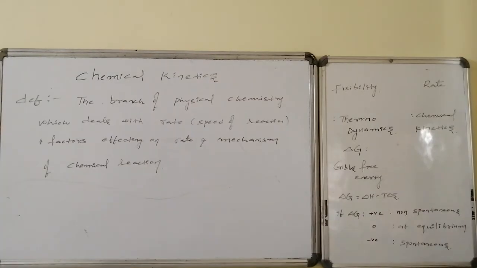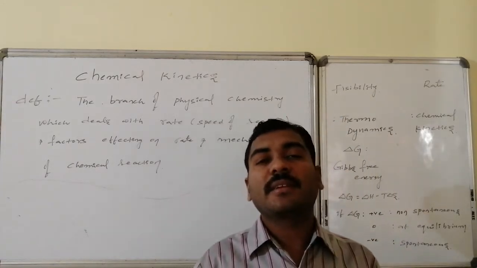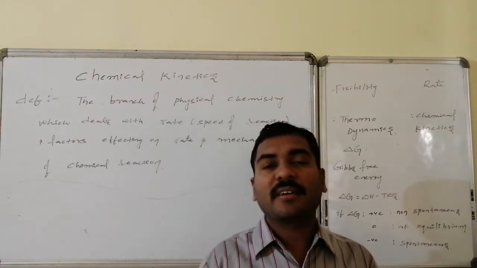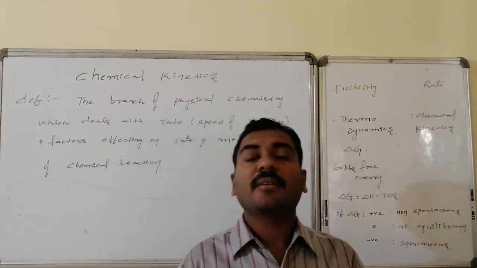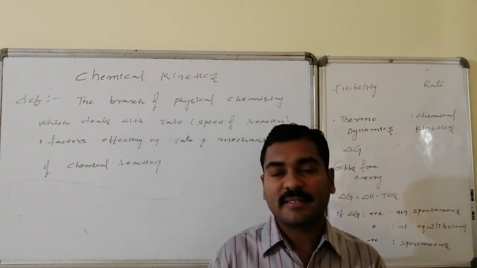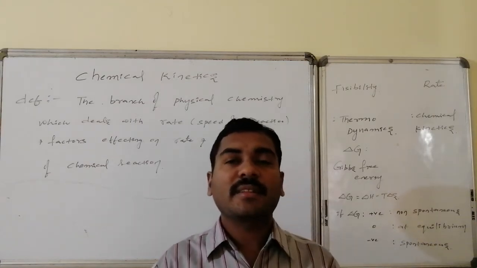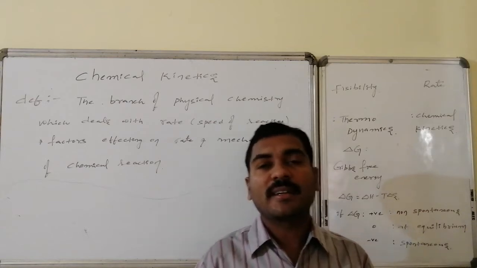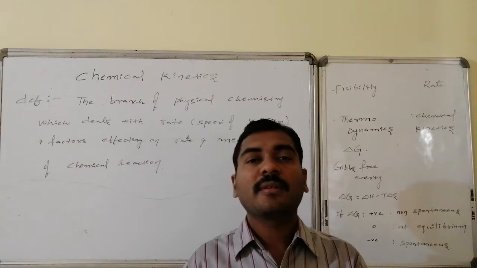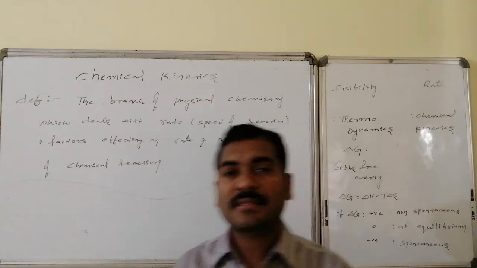The definition of chemical kinetics: the branch of physical chemistry which deals with the speed of reaction, that is rate, followed by the factors affecting the rate of reaction, and the mechanism associated with the reaction, is said to be chemical kinetics. Now we will discuss the validity of chemical kinetics for the different varieties of chemical transformations. On behalf of the speed, for which variety of reactions is chemical kinetics applicable, let us have a discussion.